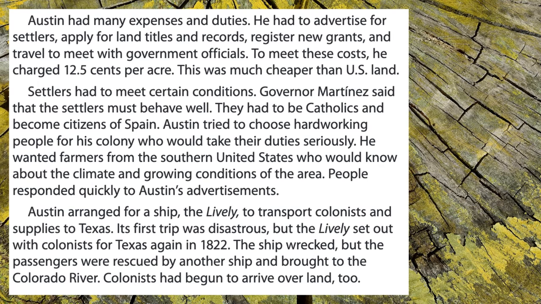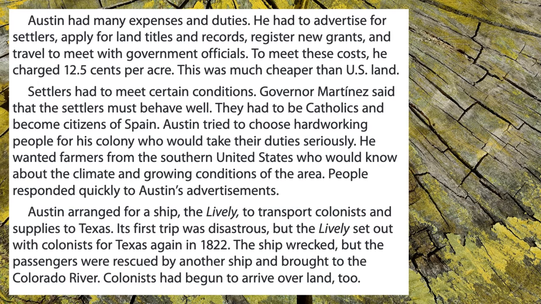Governor Martinez said that the settlers must behave well. They had to be Catholics and become citizens of Spain. Austin tried to choose hardworking people for his colony who would take their duties seriously. He wanted farmers from the southern United States who would know about the climate and growing conditions of the area. People responded quickly to Austin's advertisements.